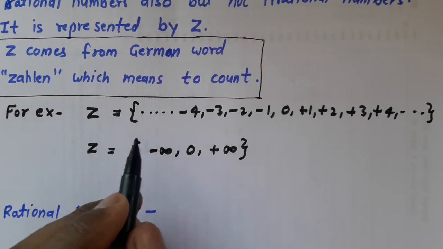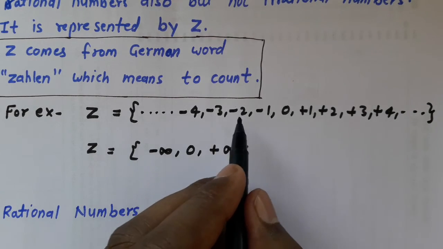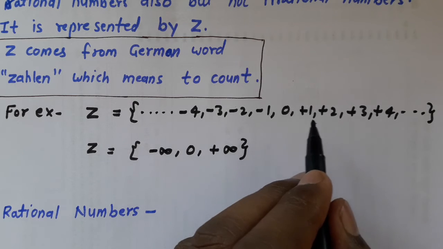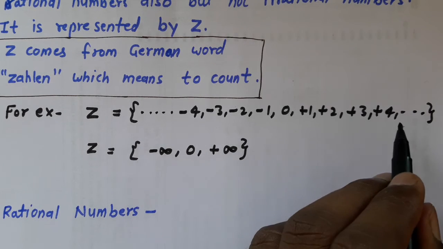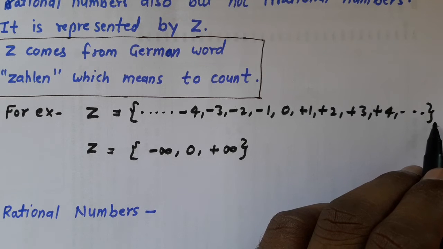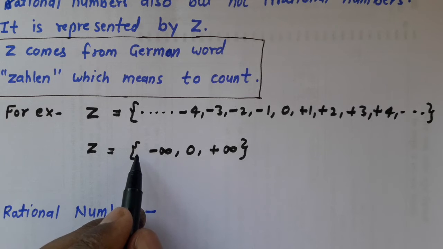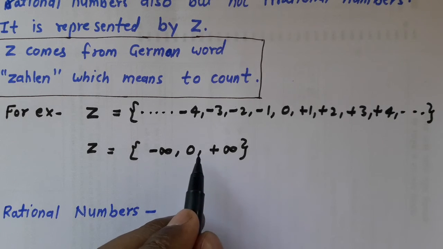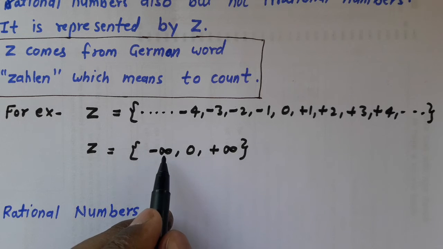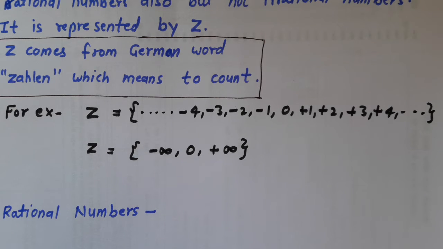For example, Z is equal to ..., minus 4, minus 3, minus 2, minus 1, 0, plus 1, plus 2, plus 3, plus 4, and so on till infinity. Or in short form you can write Z is the set of minus infinity, 0, plus infinity. Minus infinity means all negative whole numbers, including 0, plus infinity means all positive whole numbers. This is the set of all negative whole numbers, positive whole numbers, including 0. It is clear from the definitions.